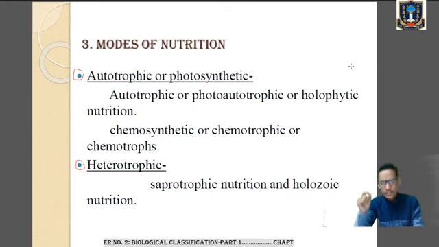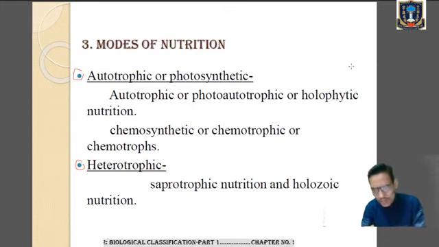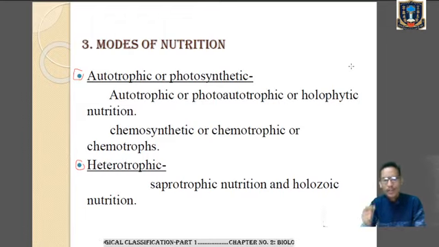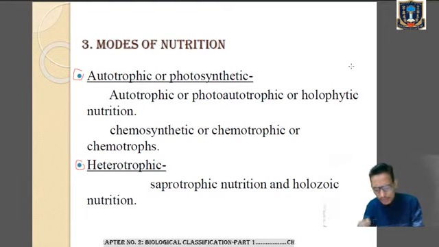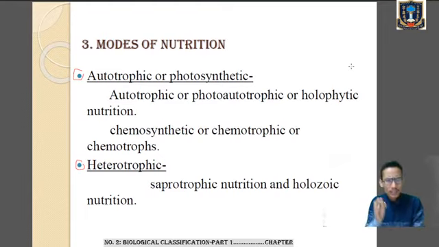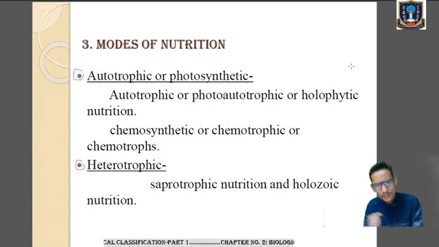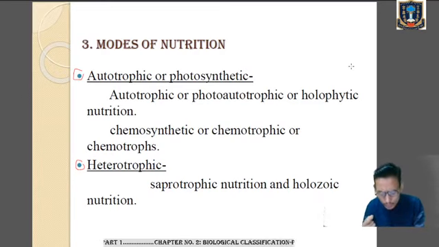So we can see the two modes of nutrition in organisms. Now, under autotrophic or photosynthetic mode of nutrition, the green plants which can perform the process of photosynthesis are called autotrophs, and they show the photoautotrophic mode of nutrition,